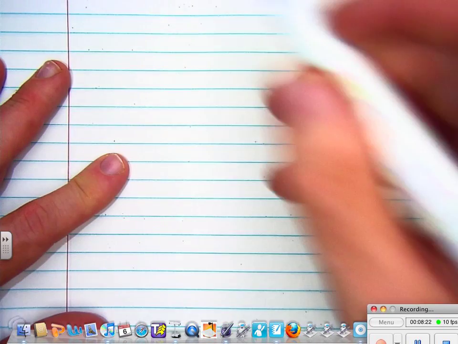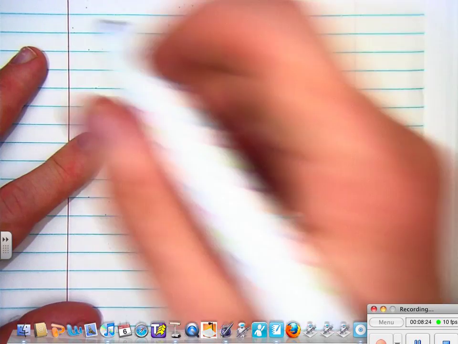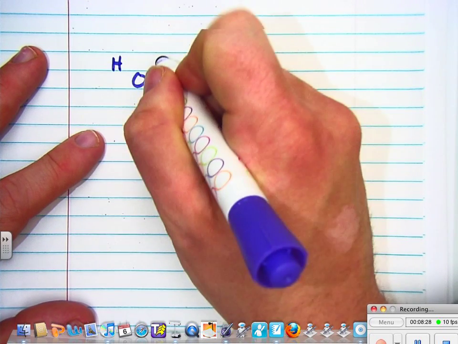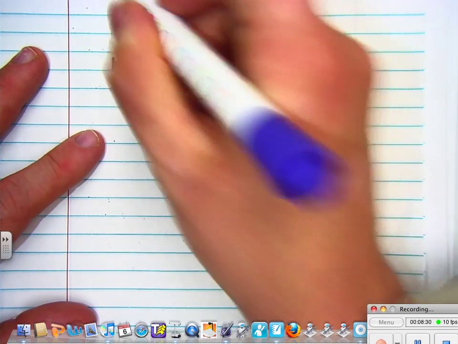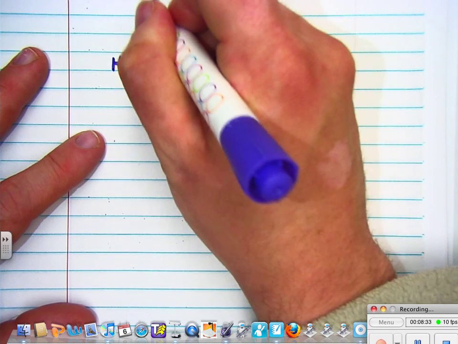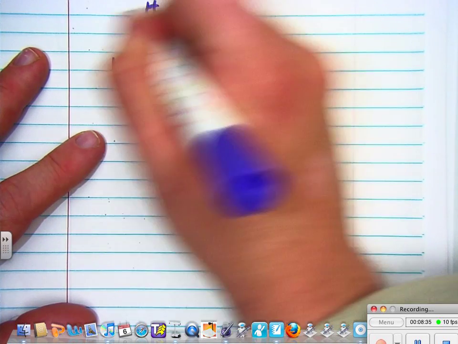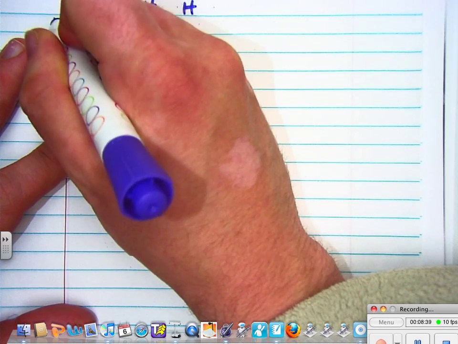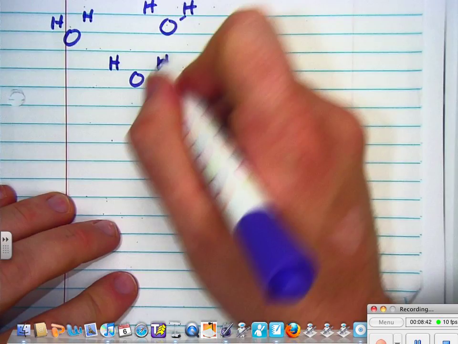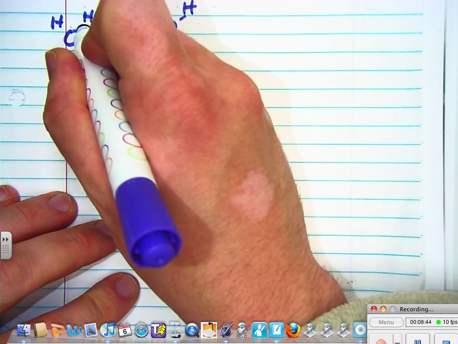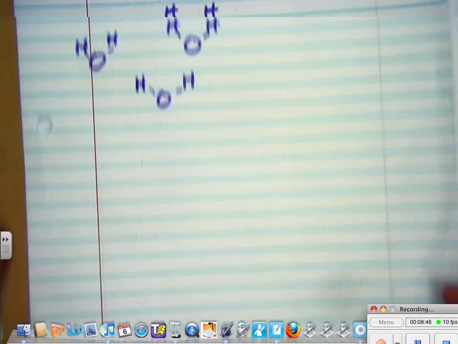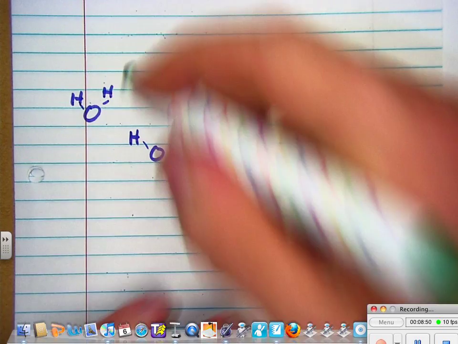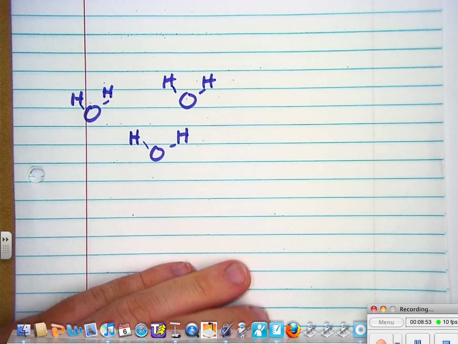I'm going to draw two molecules here. Here is H, O, H. And I'm going to draw another one. Here's an O, here's an H, and here's an H. And I'm going to draw another one over here. Here's an O, and here's an H, and here's an H. Okay? I'm going to draw little purple lines between the O's and the H's to represent single bonds.